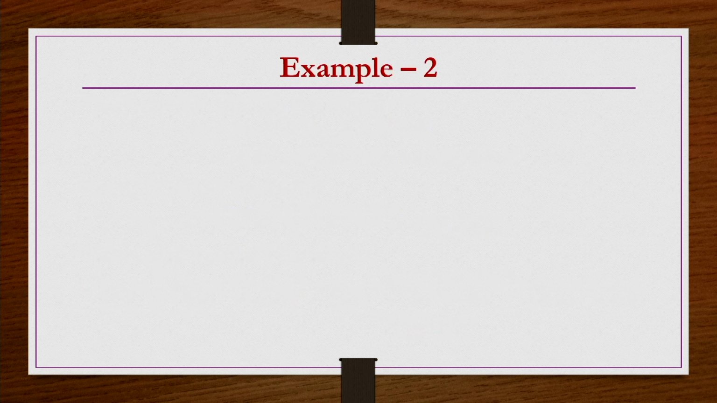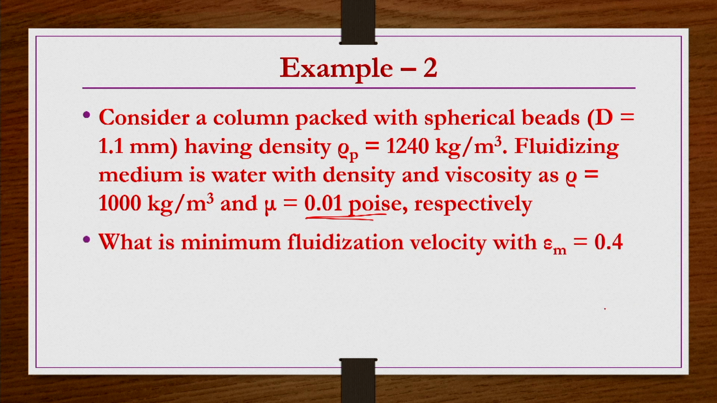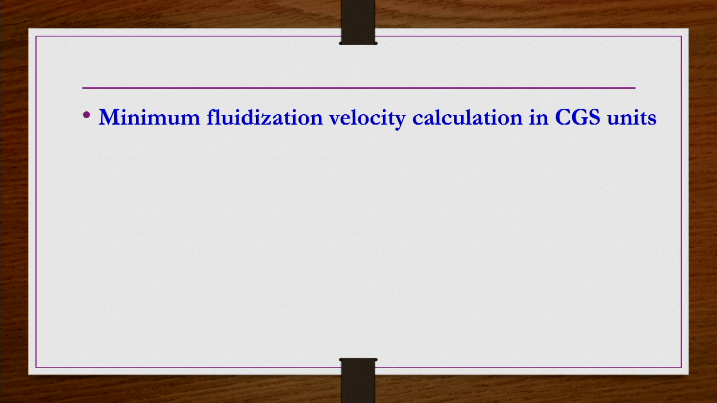We will take another, similar problem, but now we directly use the equation to get the minimum fluidization velocity rather than doing the Galileo number calculations. So, consider a column packed with spherical beads of diameter 1.1 mm having density 1240 kg per meter cube. The fluidizing medium is water with density and viscosity as 1000 kg per meter cube and 0.01 poise respectively. Viscosity is given in poise. Okay. So, what is the minimum fluidization velocity with epsilon m being 0.4? Exactly the similar problem that we have done previously, but we calculate it the other way.